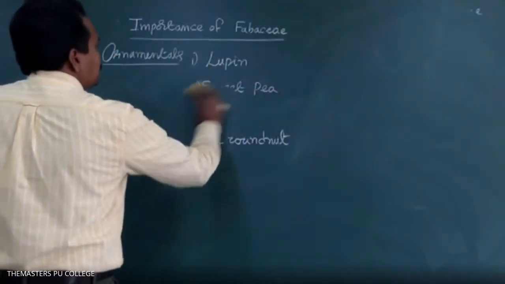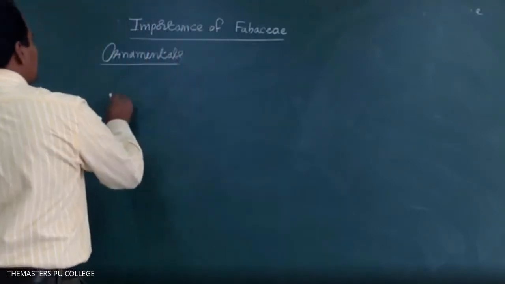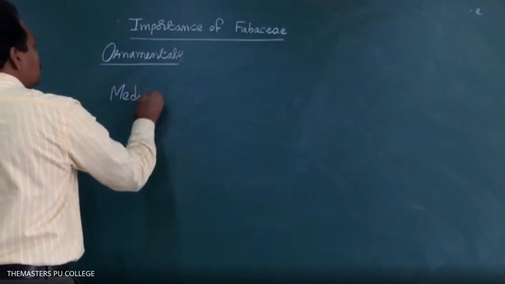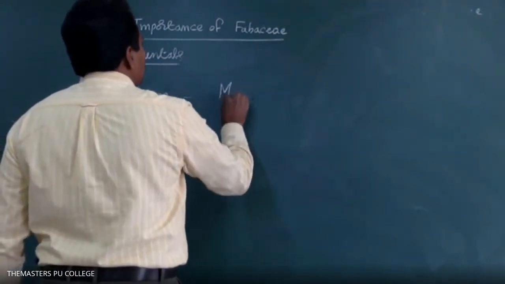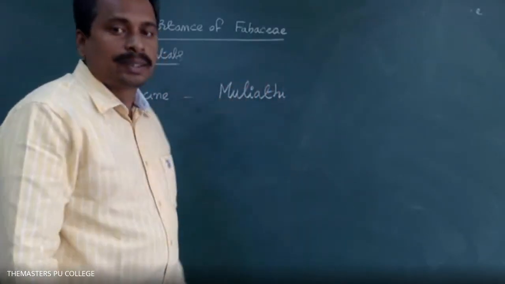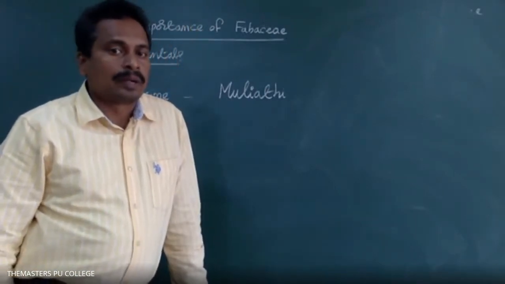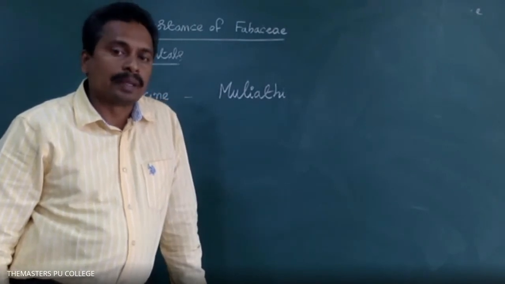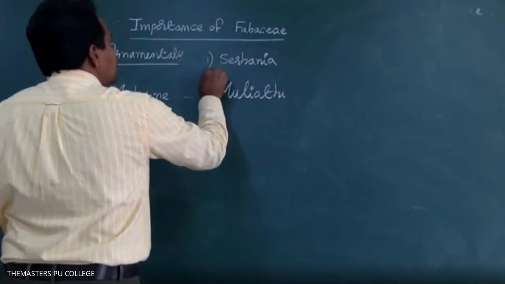Some of the plants of the Fabaceae family are used in medicine. Mulethi, licorice, is used as a plant in medicines. Which of the Fabaceae family plants is used in medicines? Option one is Sesbania. Option B is Senna.